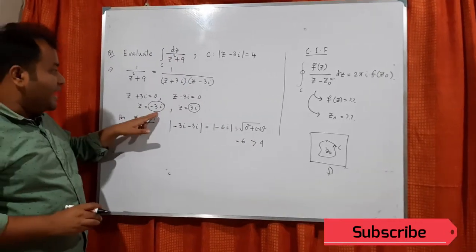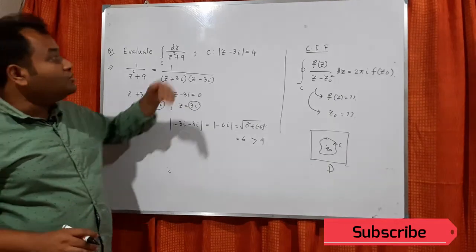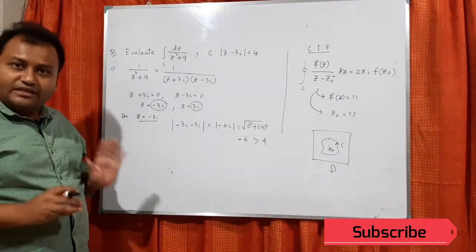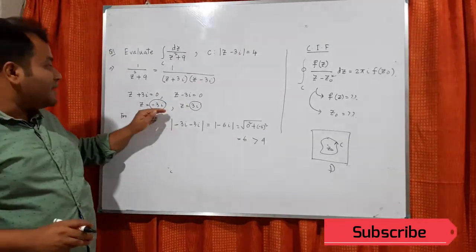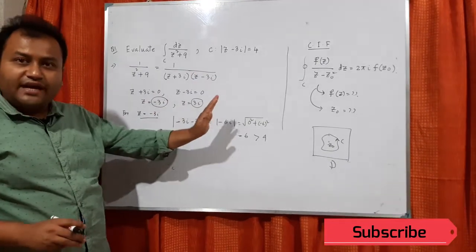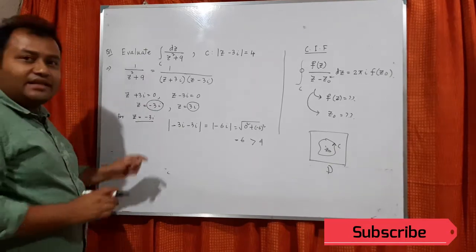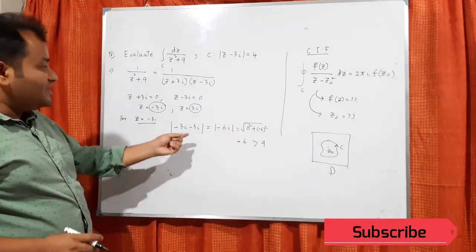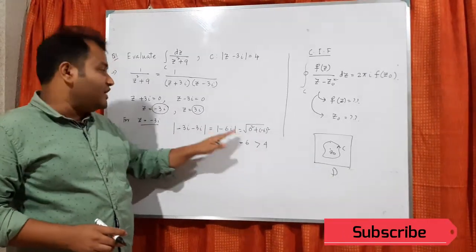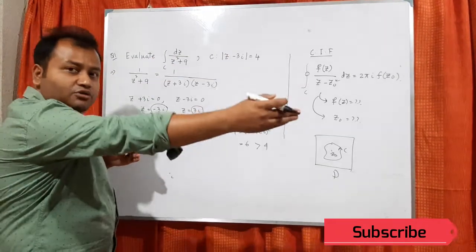That means minus 3i is outside this curve. So how can you show some point lies inside or outside? You first pick the point and put it in the left hand side. If it is greater than the right hand side, then you can say the point is outside.